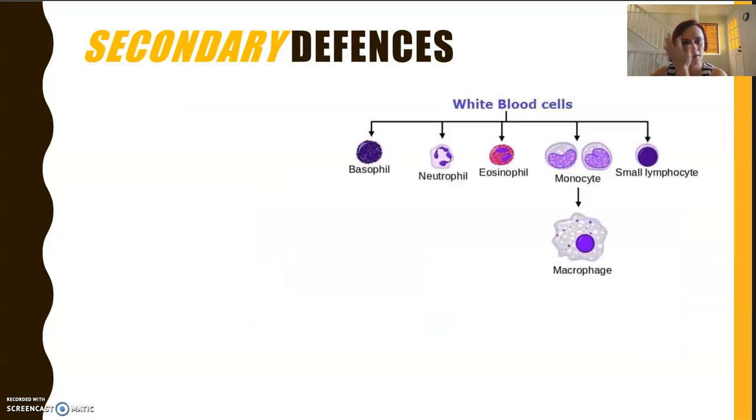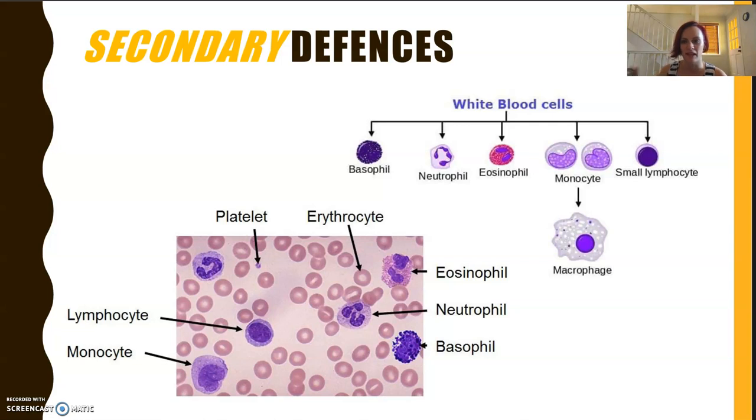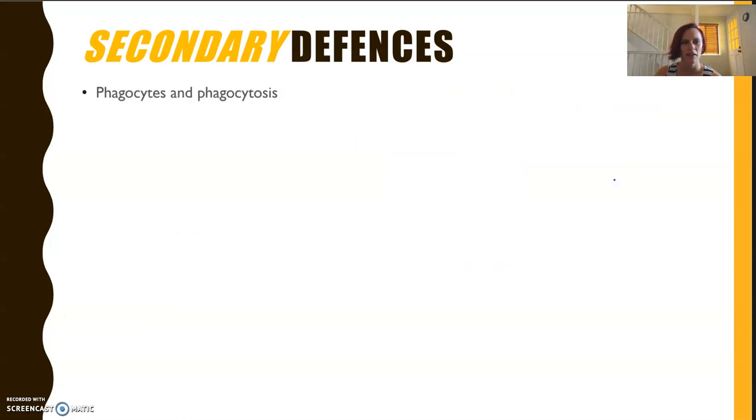All right, there are 5 main types of white blood cells, and you'll see them in a blood smear of any kind. Some play very specific roles in the immune system, but again, that's in our second video. Now, monocytes, this one here, they're really specific, and what they can actually do is they can leave the tissue and become what's known as a macrophage. When they leave the bloodstream via, say, the pores between the cells and the capillaries, they go off to the tissue, to the site of the infection, where all the bacterial pathogens might be gathering. Now, once they've left the system, that's when they're called a macrophage. Macrophages also are known as phagocytes, and there's other kinds of, say, neutrophils, which are kinds of white blood cells that can also be considered phagocytic cells.